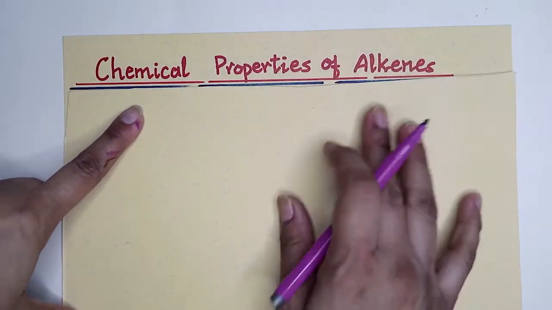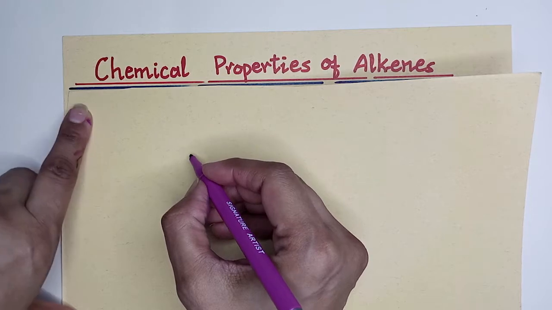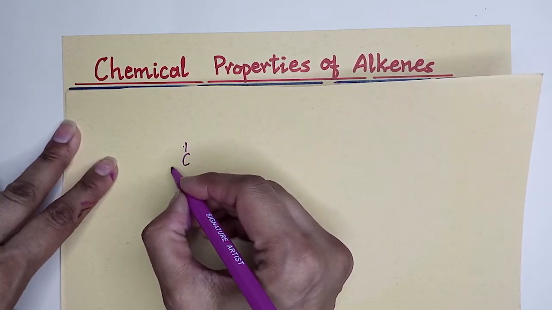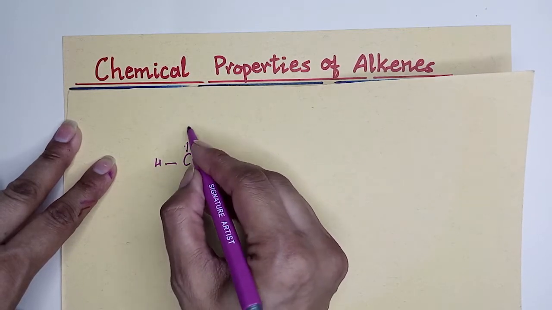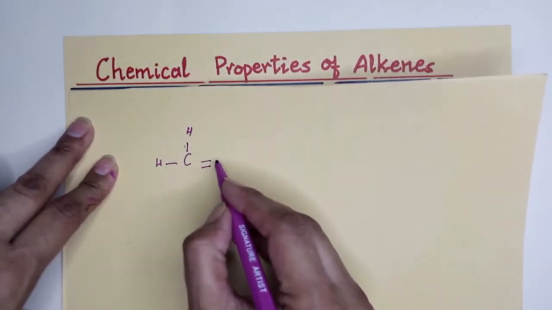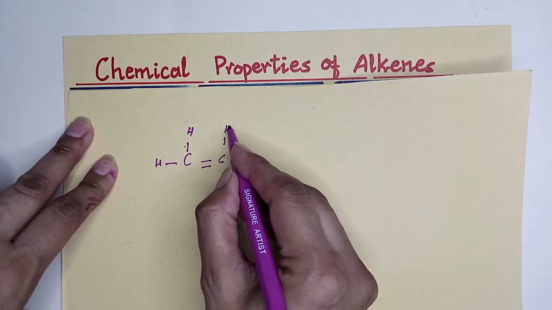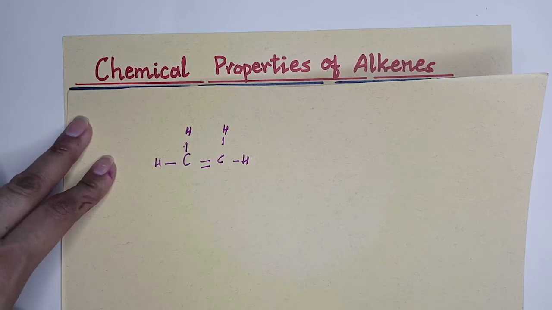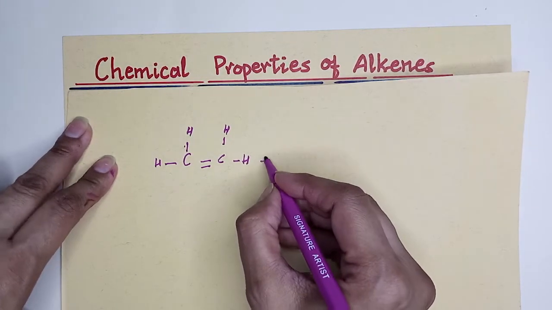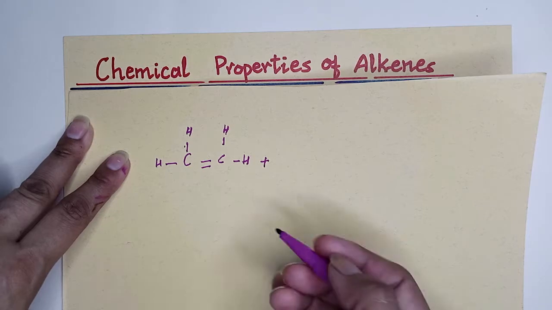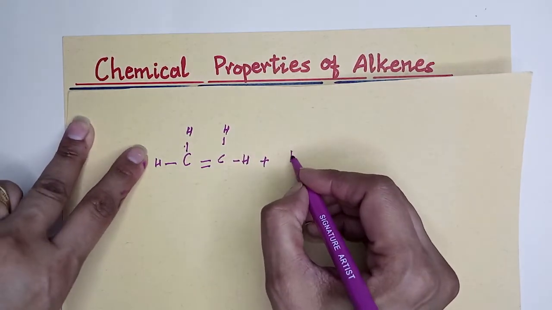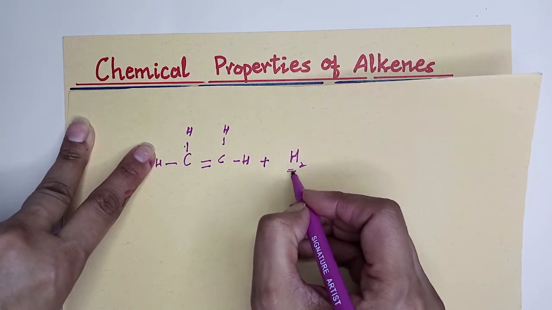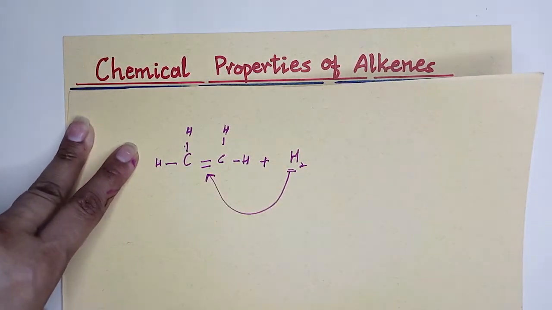If there is an alkene, an ethene molecule, there is a double bond. Addition means that if any compound reacts with this, for example H2, then two hydrogen atoms will become part of the product.